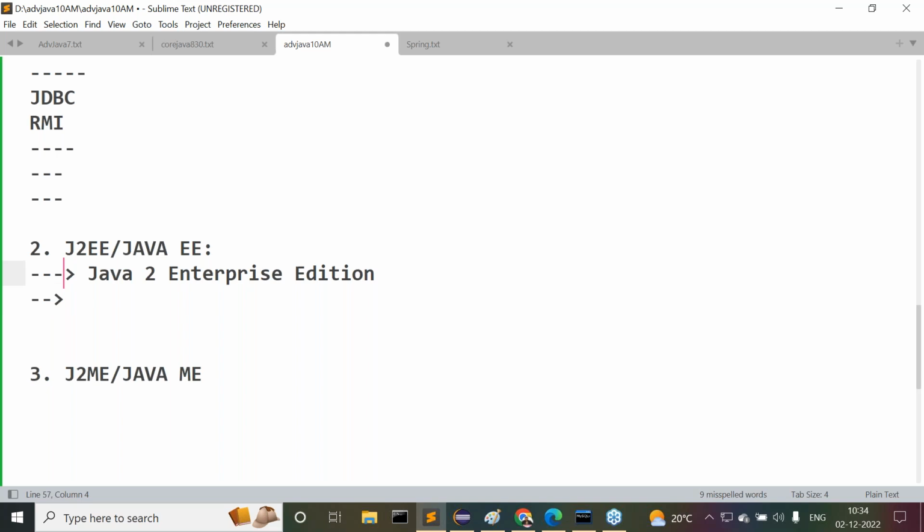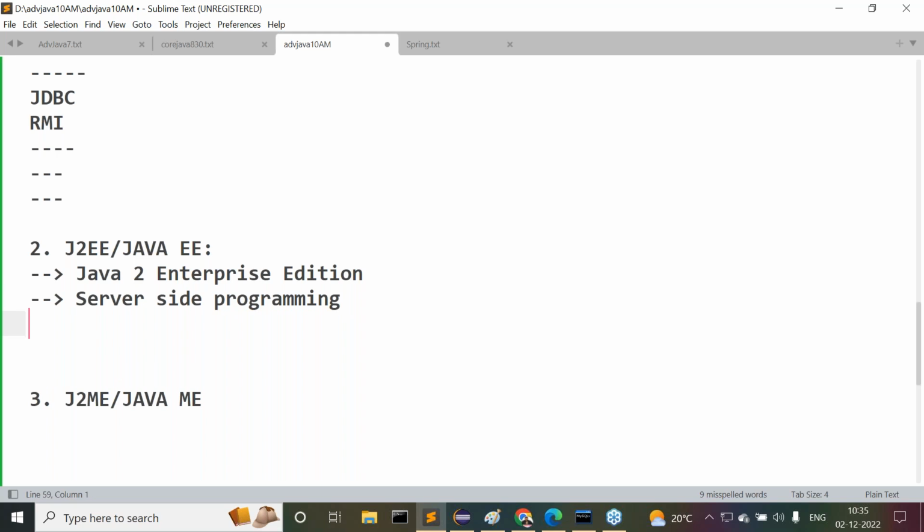J2SE will cover fundamentals of the Java. But J2EE will cover server-side programming. Client-server architecture only. By using this server-side programming, which applications are we able to prepare? We are able to prepare distributed applications. By using J2EE, we are able to prepare distributed applications.